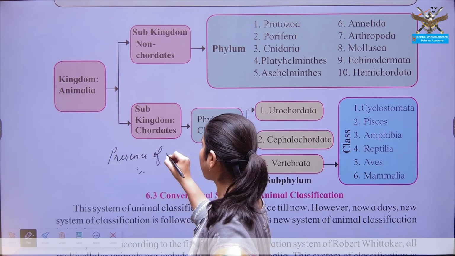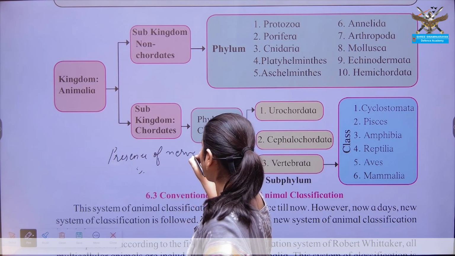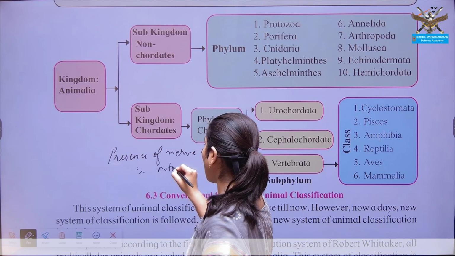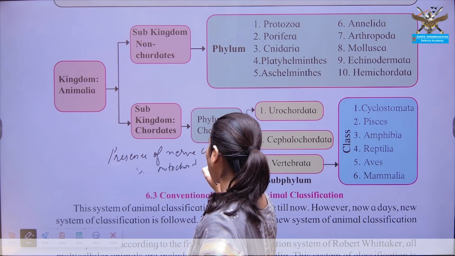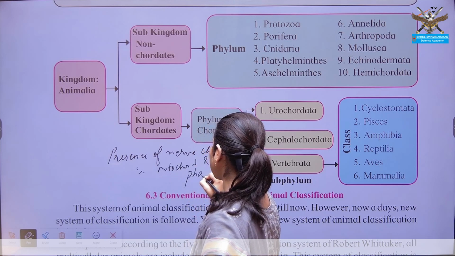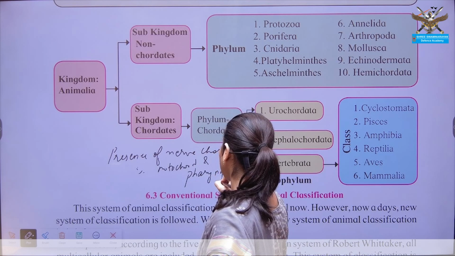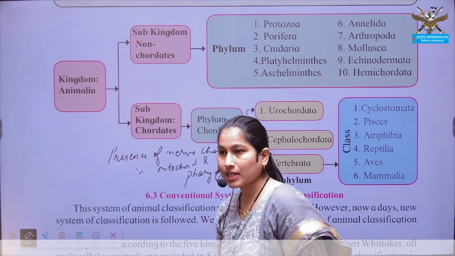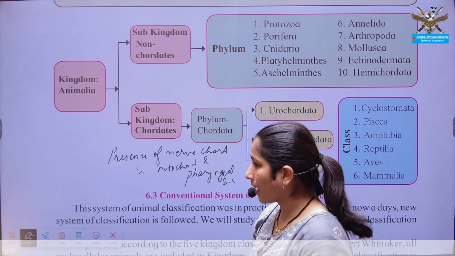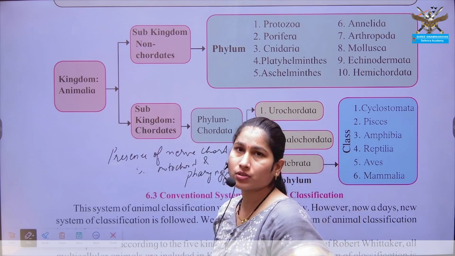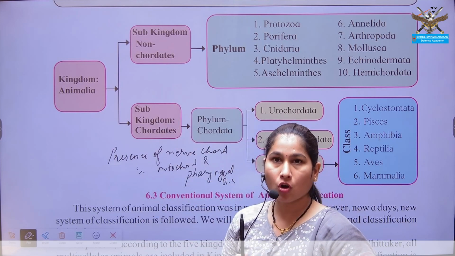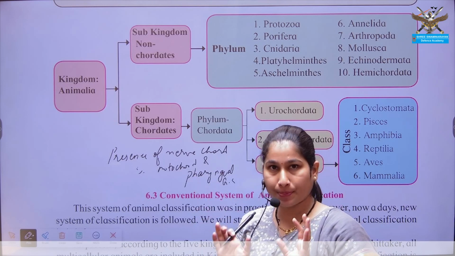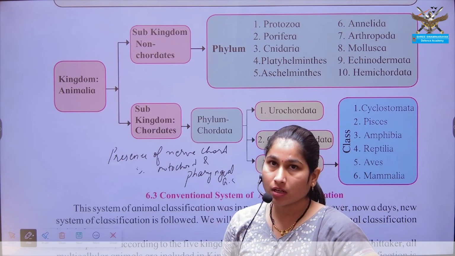Presence of nerve cord, notochord and pharyngeal gill slits. Okay, these are the characters of your chordate, while the non-chordate do not have the nerve cord, notochord and pharyngeal gill slits. If at all any supporting structure is present, it is just the notochord.